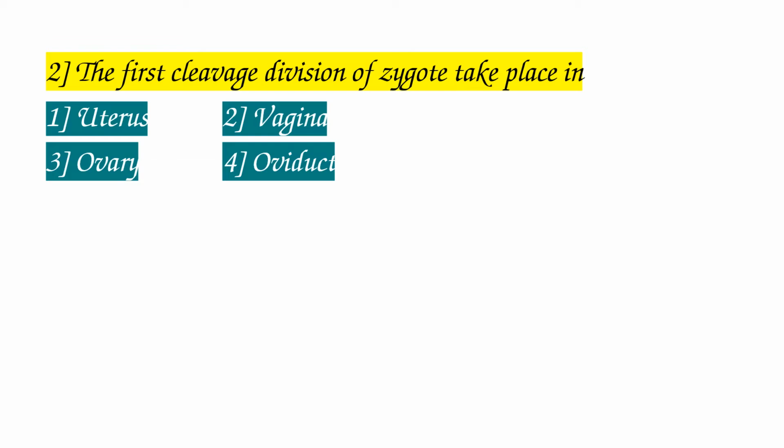Immediately the zygote undergoes cleavage. So that's why the zygote undergoes first cleavage division in the fallopian tube, or the oviduct. So answer is option 4.